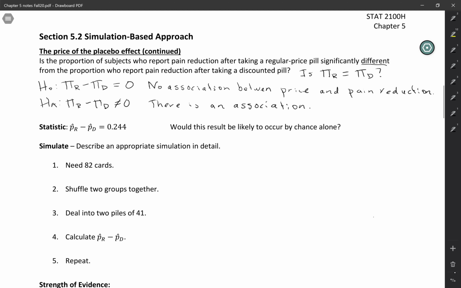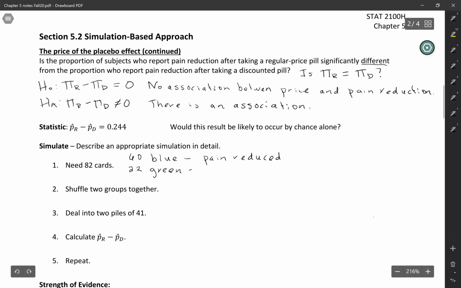So in this video, we're going to look at a simulation-based approach. We're going to describe a simulation here, and probably the easiest way to do it is using cards. So we're going to have 82 cards to represent our subjects, and specifically we want to represent the response variable. So we're going to have 60 blue cards, and those are going to represent the people who had their pain reduced. And we have 22 green cards, and these are going to represent the people whose pain was not reduced. So we're looking at our sort of successes and failures in terms of the response variable. That's what we want to represent with our cards.